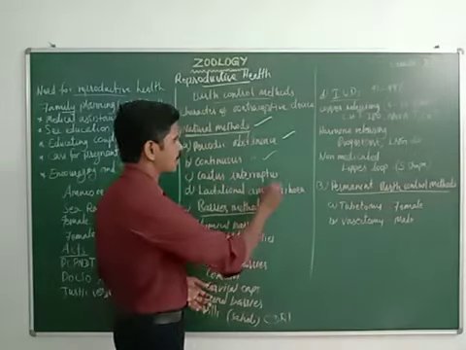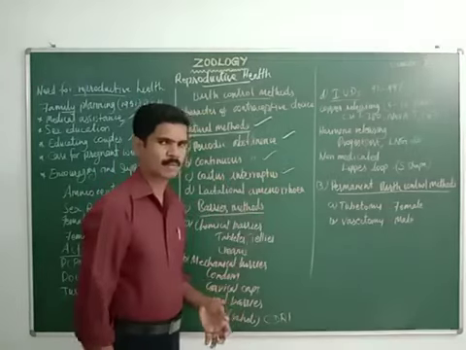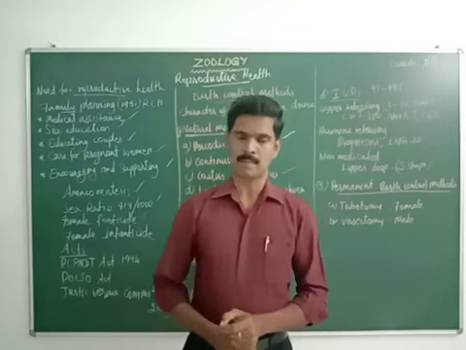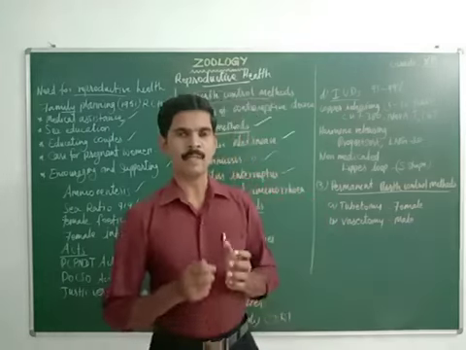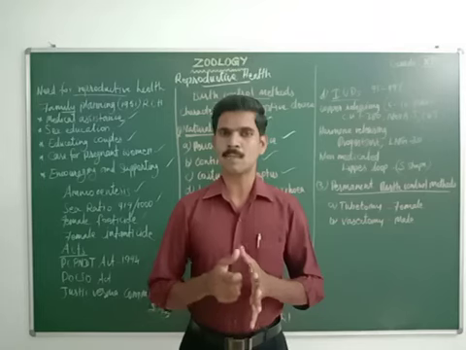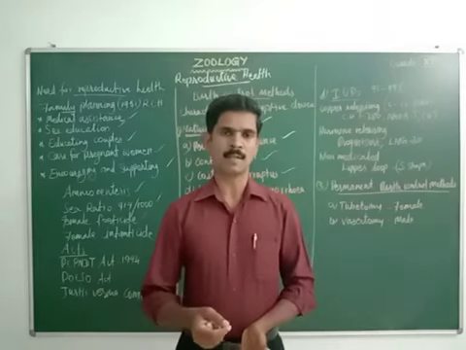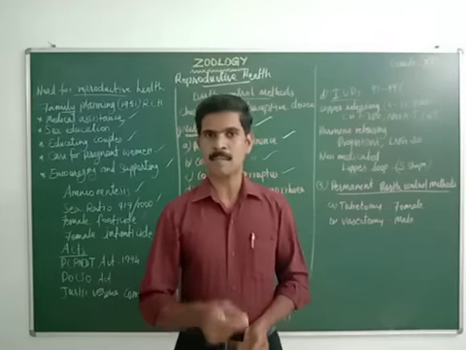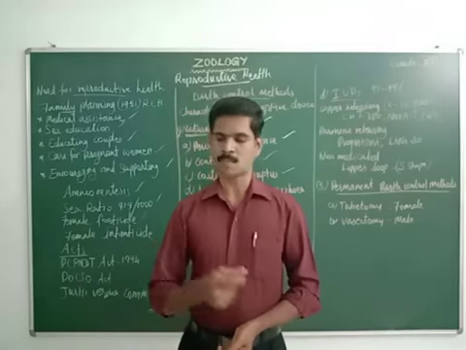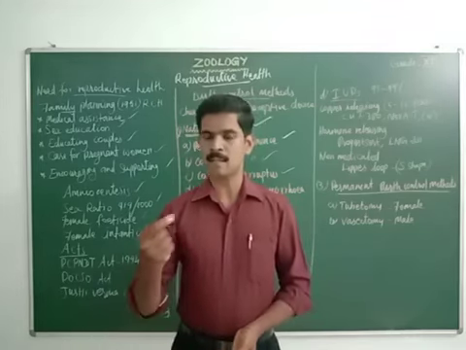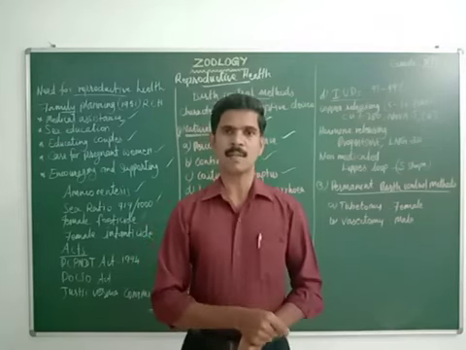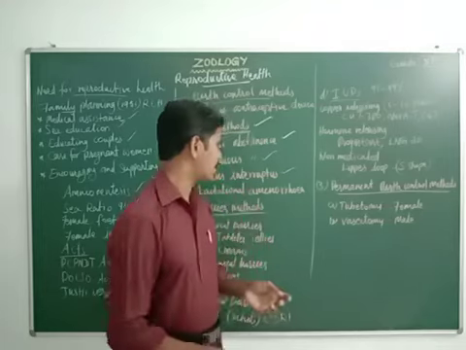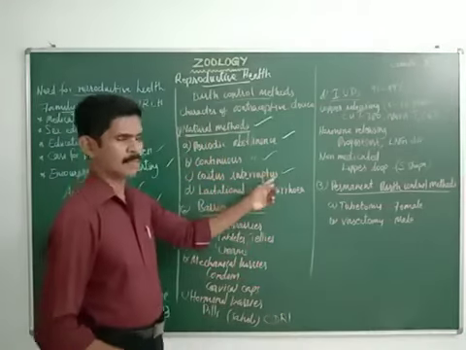Then next one is coitus interruptus. This is also a simple method. During this method, when both partners are involved in coitus, the male partner withdraws his penis before the ejaculation of sperm inside the female reproductive system. So before the sperm is released inside the female reproductive system, the male partner withdraws his penis. This is the meaning of coitus interruptus.